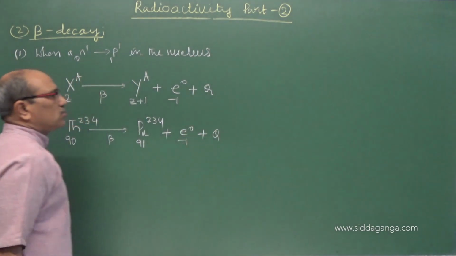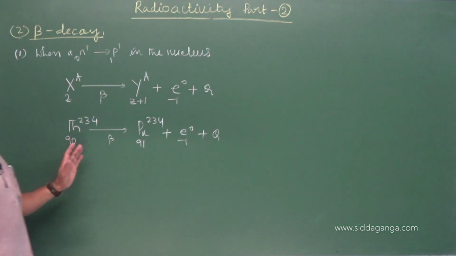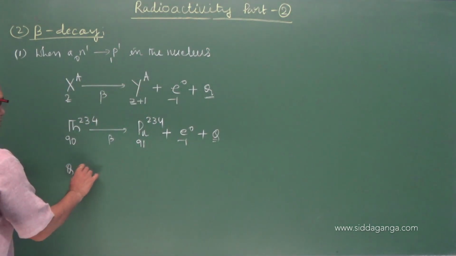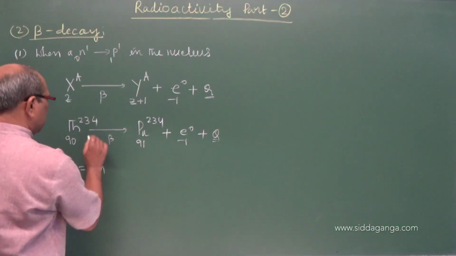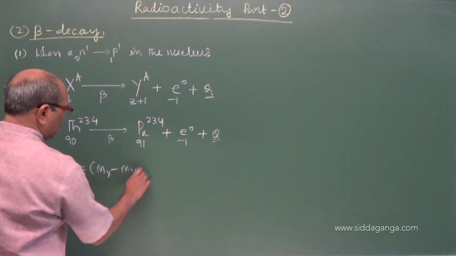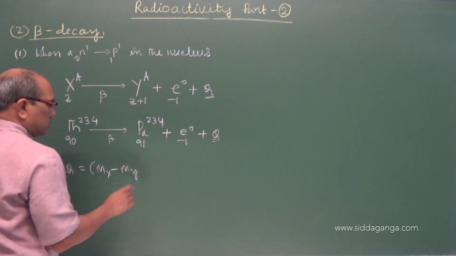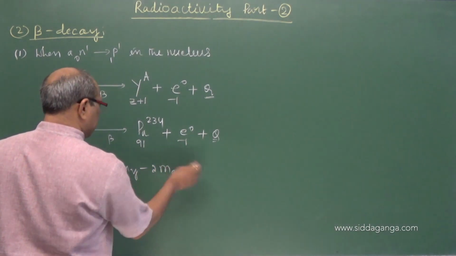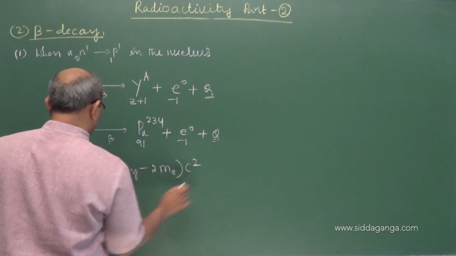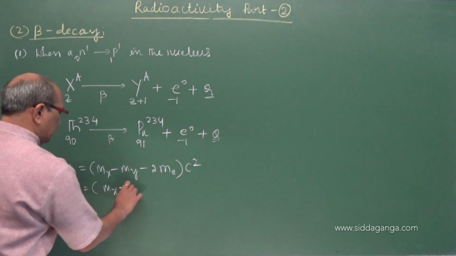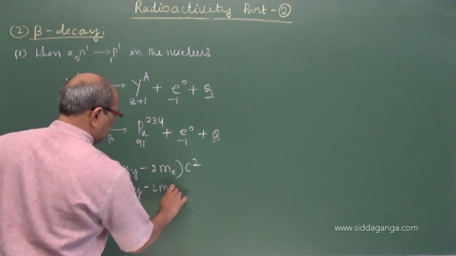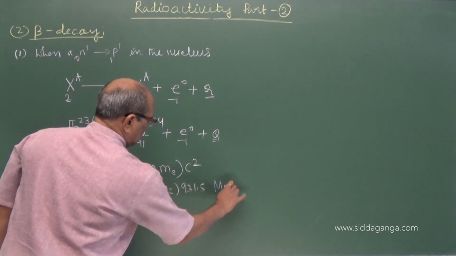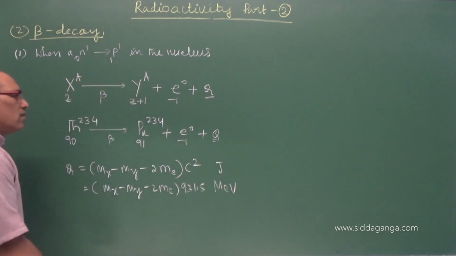This energy we are seeing is nothing but the Q value, equal to mass of X minus mass of Y minus 2 mass of Me, into C square, or mass of X minus mass of Y minus 2 Me into 931.5 mega electron volt.